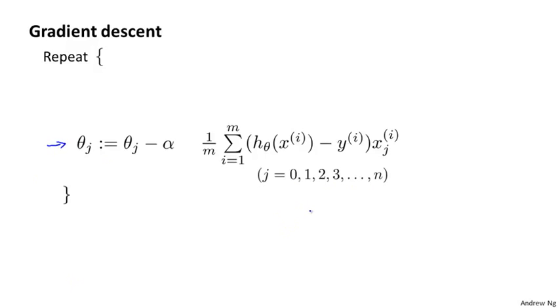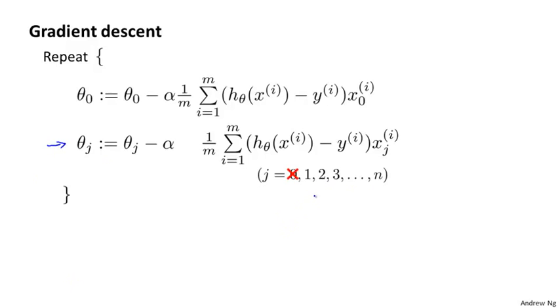Let me take this and just write the case for theta 0 separately. So I'm just going to write the update for theta 0 separately from the update for the parameters 1, 2, 3, and so on up to n. I haven't changed anything yet, right? This is just writing the update for theta 0 separately from the updates for theta 1, theta 2, theta 3, up to theta n. And the reason I want to do this is you may remember that for our regularized linear regression, we penalize the parameters theta 1, theta 2, and so on up to theta n, but we don't penalize theta 0.